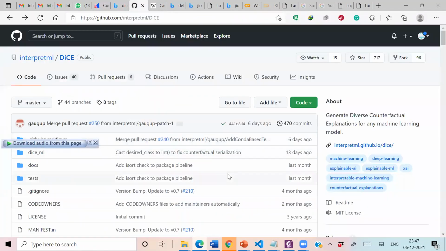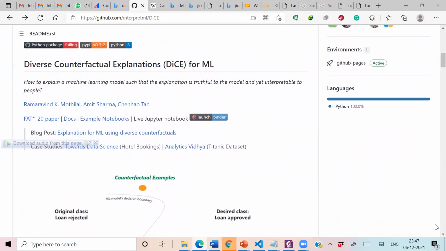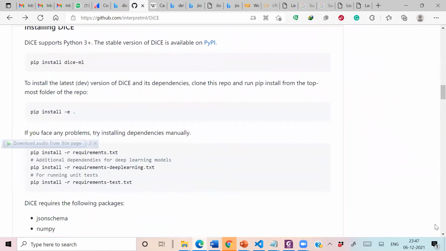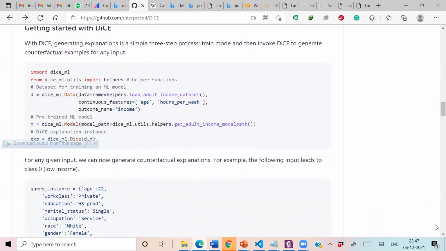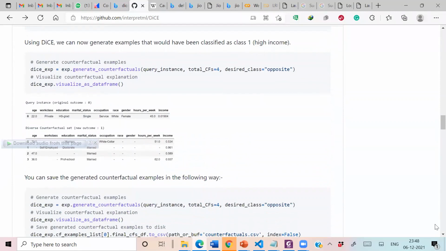Now I want to tell you about this particular resource I am sharing on your chat box. I request everyone to visit this page. This is a very informative page on DICE, and it carries the basic principle of DICE. I hope you can see my screen. And here it provides the details on how to install DICE and how to work with it, and it also carries the code to generate different kinds of explanations.